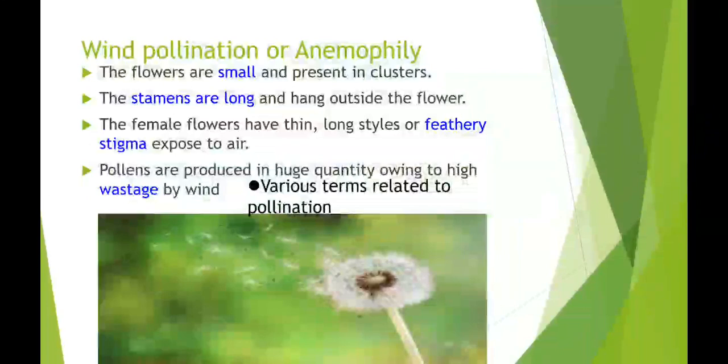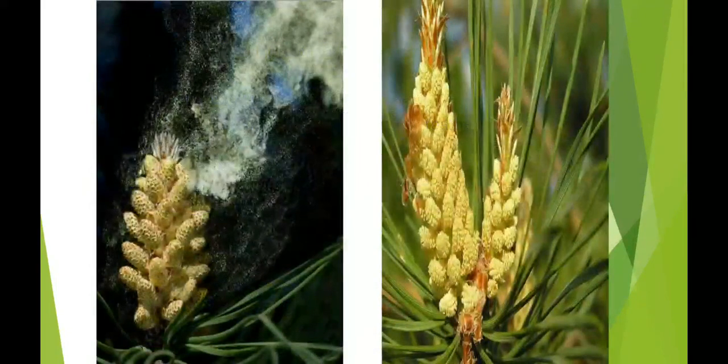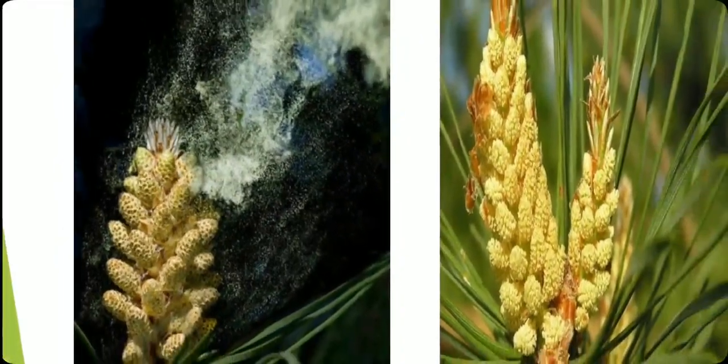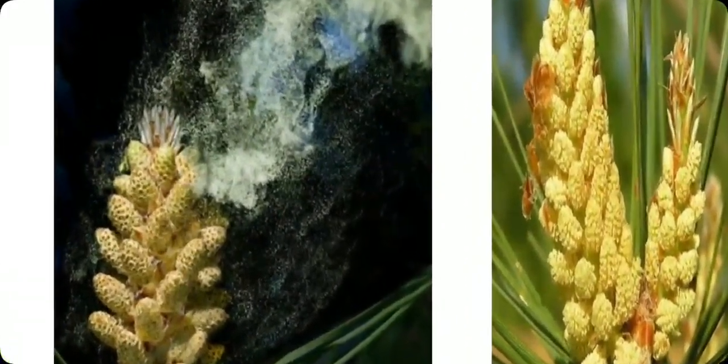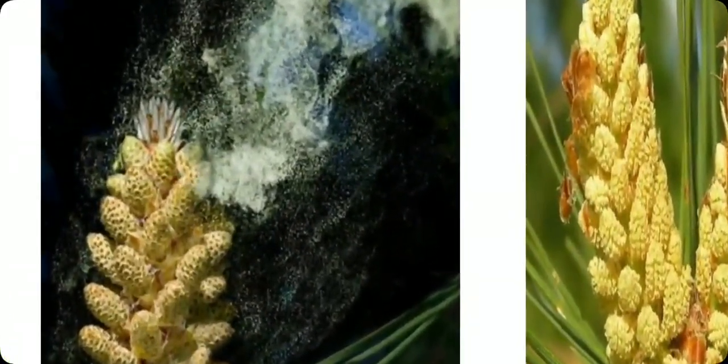Okay, so this is about wind pollination. Examples of wind pollinated flowers are coconut palm, date palm, maize, walnut, oats, and grasses. So these are the wind pollinated flowers. Let us see the picture. Here you can see these two pictures are really beautiful. Here you can see in the first one how the pollen grains are spread in the air, and with the wind current they move to different places.